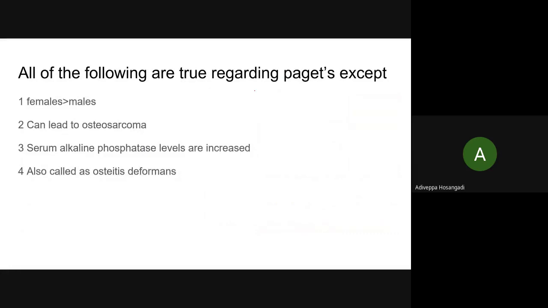All of the following are true regarding Paget's except... Come quick, let us see who can take this question. Option 2.